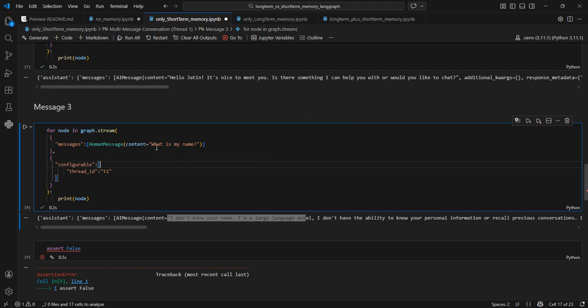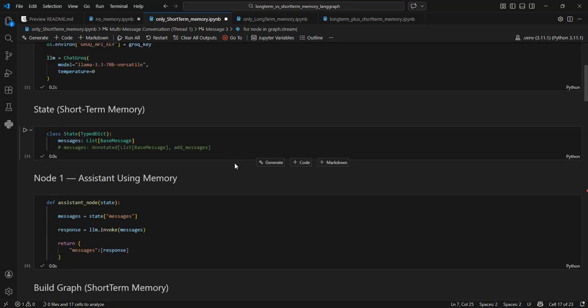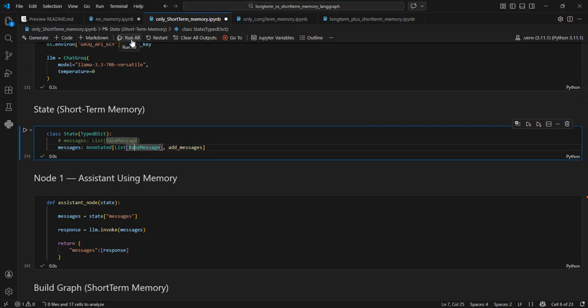So for the previous state, if we are setting up our messages to append the new message every time, then this initial state will be appended to the previous state. But if we are setting it up in a way that it overwrites every time, then all the previous messages are gone. They are no longer part of the history. So this part is very important. If you are building a conversational agent with short-term memory, then the messages should always be set up like this. It cannot be like this, because then no conversation history is maintained. So let me do it like this only and rerun again so that we can try out the other examples also.